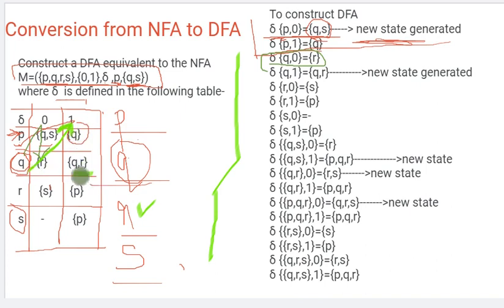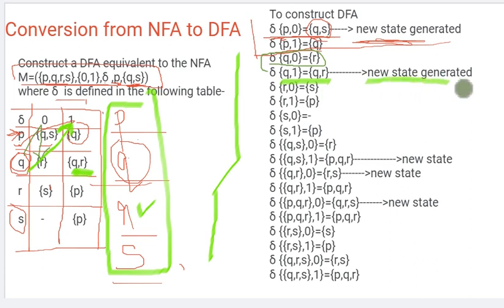Then I will be reaching the QR state. That means it is a self loop as well as it is going to R. Here it's an NFA, so multiple states are possible. So on Q state with 1 as the input, it will be going to Q and R. Individually Q and R are present, but together QR is not a state. Together QR is not given. So QR is a new state. Here a new state is generated. Okay, so up to Q it's over.